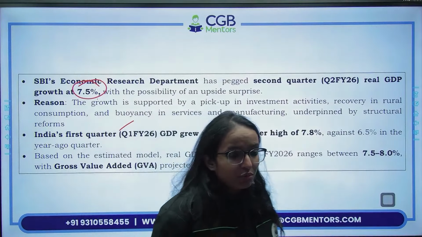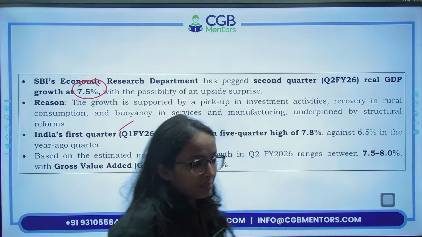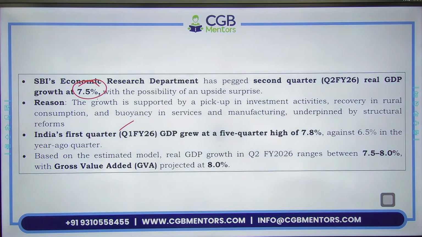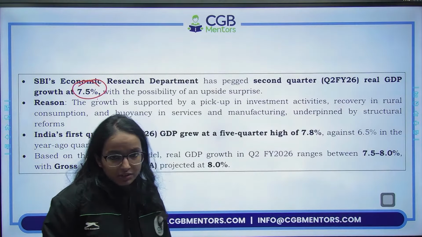And if it is 7.5% real GDP growth, that means real production and employment is going to happen, right? You know the difference between real GDP and nominal GDP. Real GDP is calculated at base year prices and nominal GDP is calculated at current year prices.